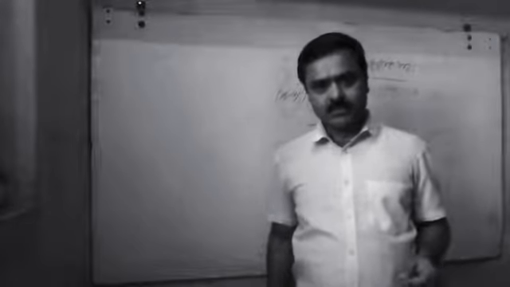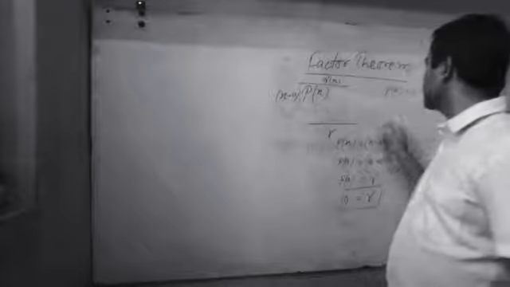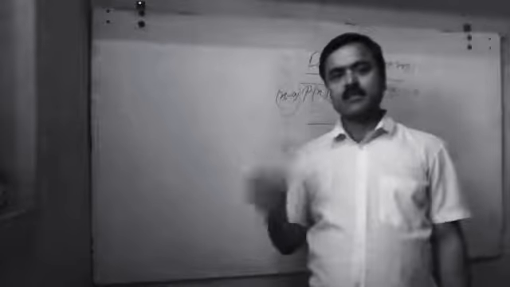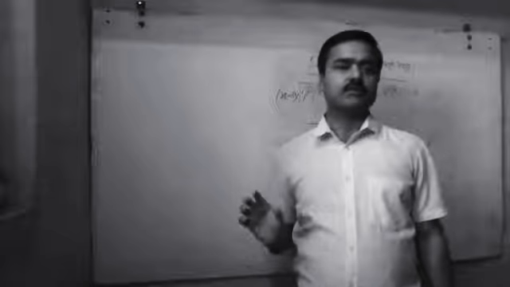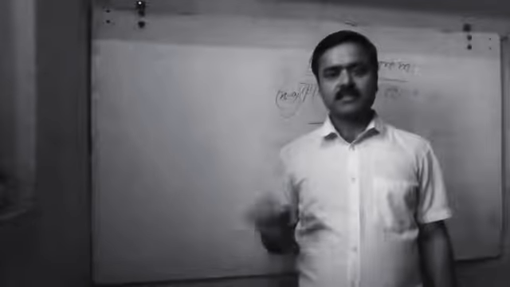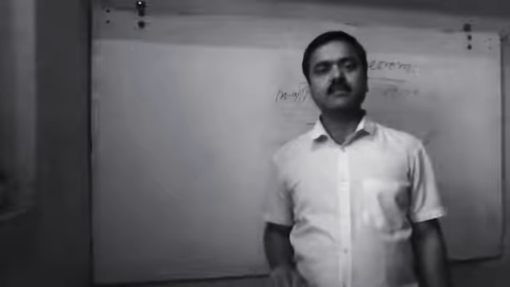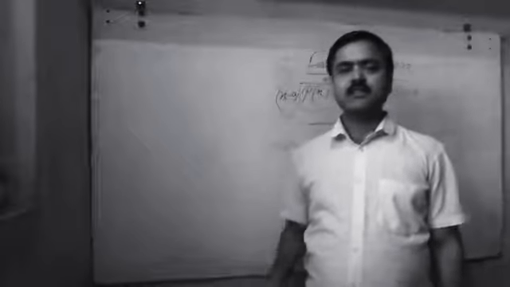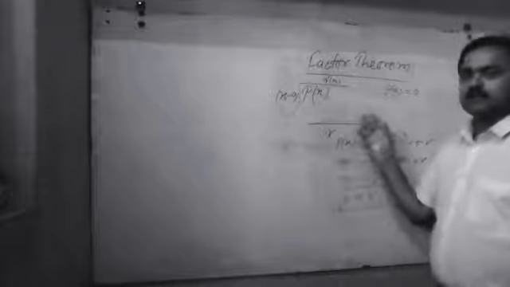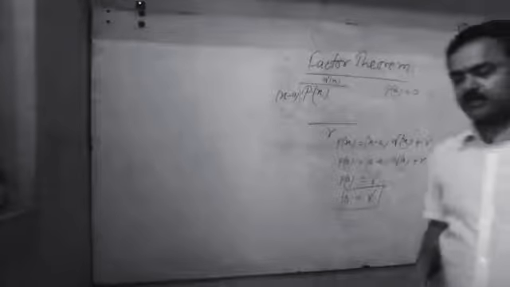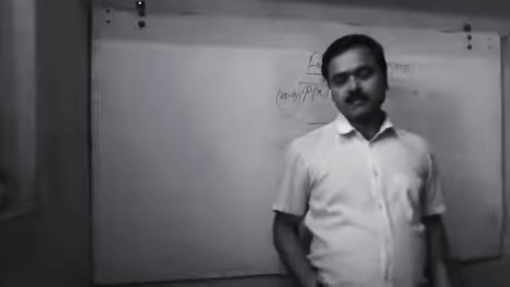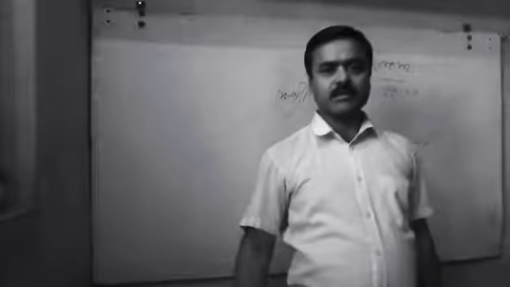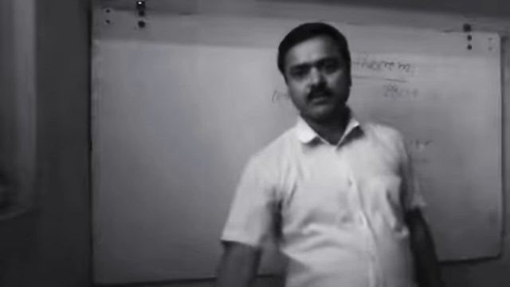But in the factor theorem, it is already given that P(a) is 0, meaning it is confirmed the remainder is 0. Then x minus a is definitely a factor of P(x) and it will completely divide the given polynomial. This is the difference between the remainder theorem and the factor theorem. And I hope you are clear about both theorems.